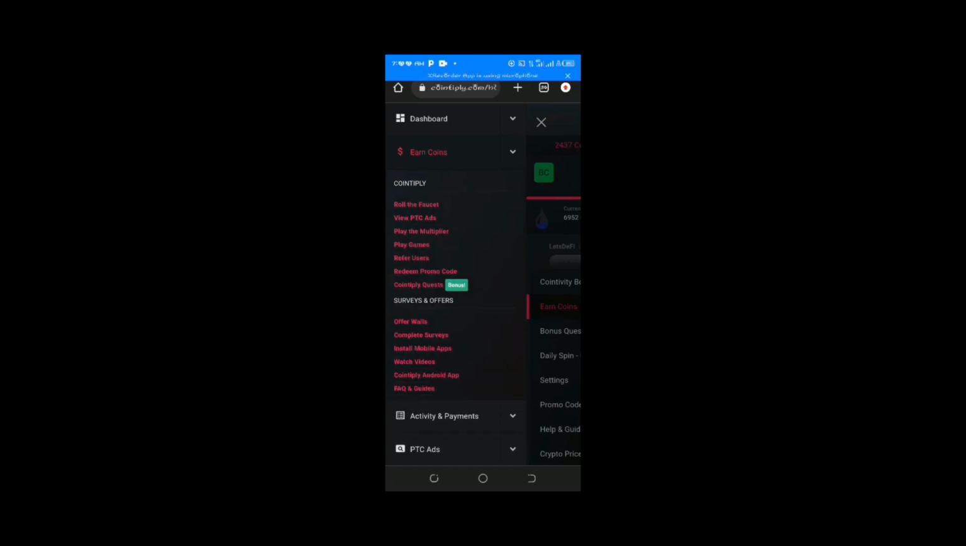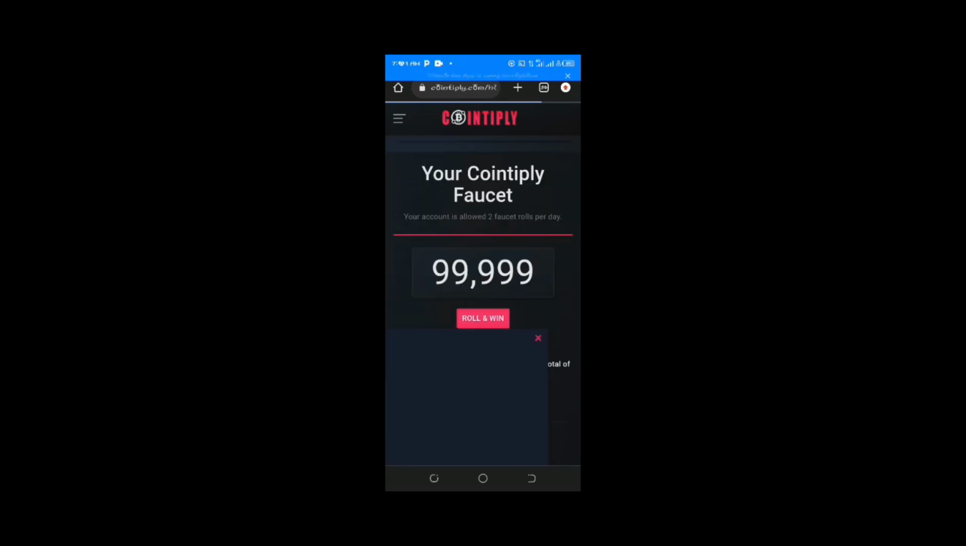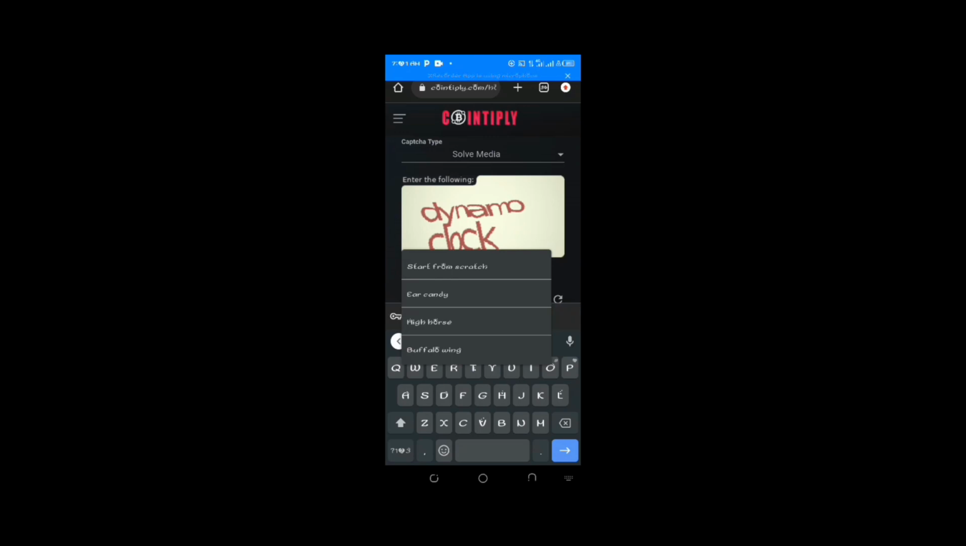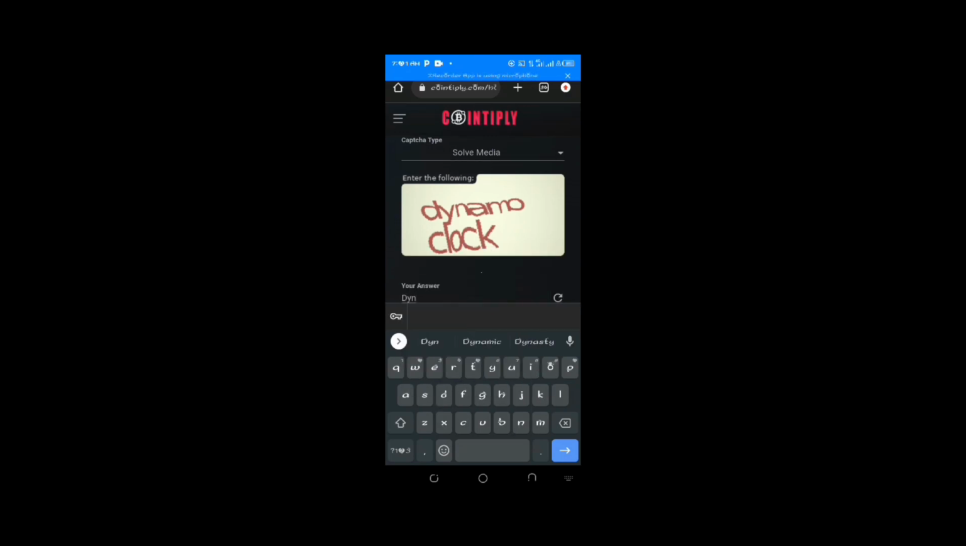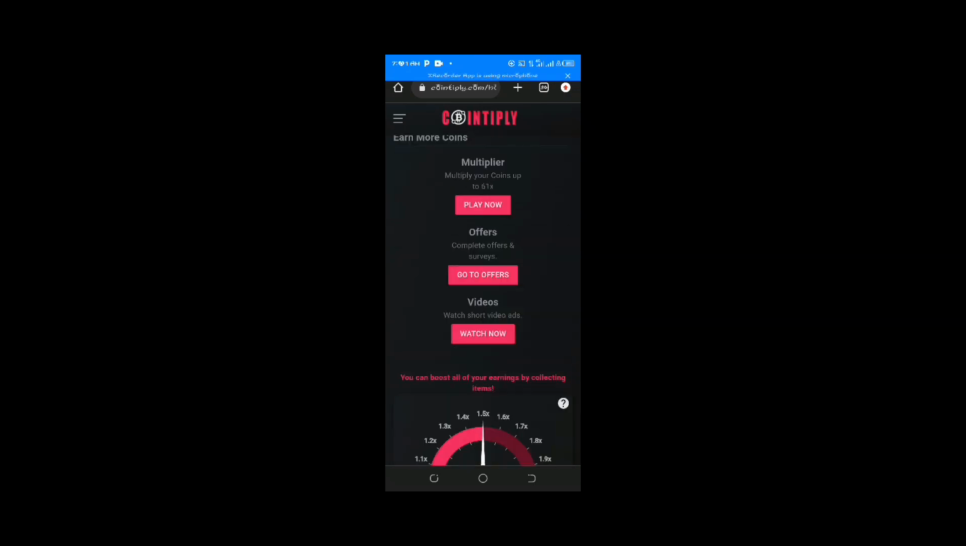Now you click on that three line, you can see Roll the Dice. You click on Roll the Dice, it will bring us to this page. It says roll and win. You click on it, you have to solve this. You can hear the sound.